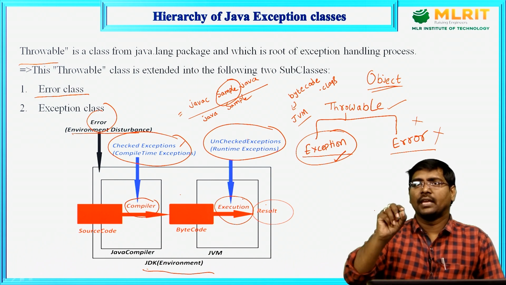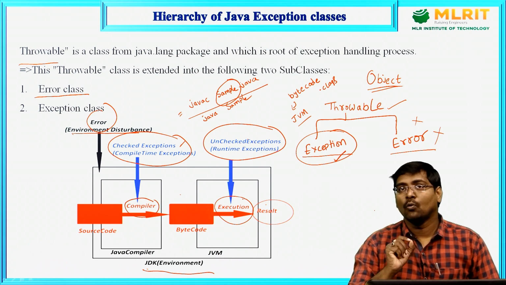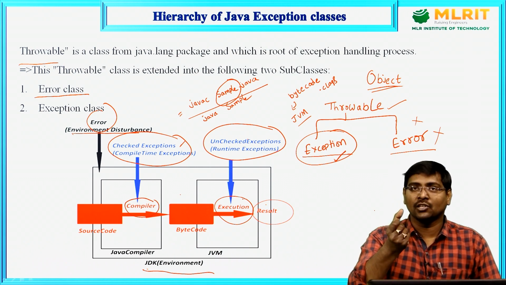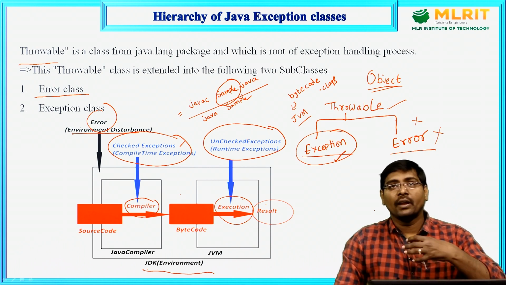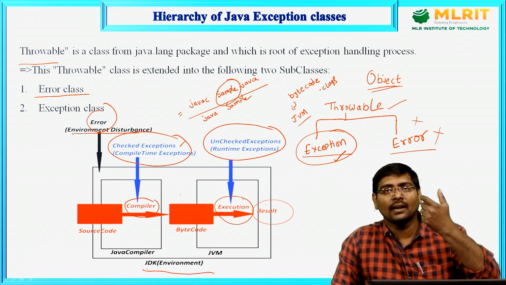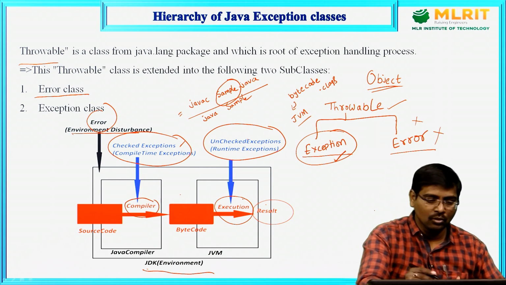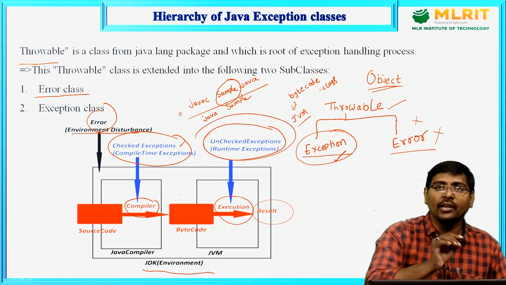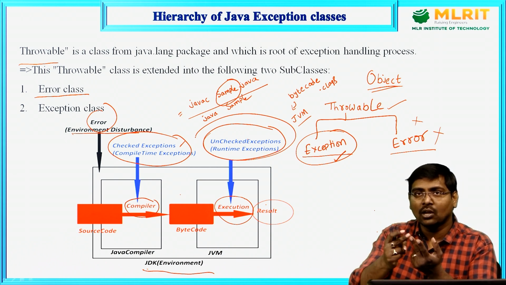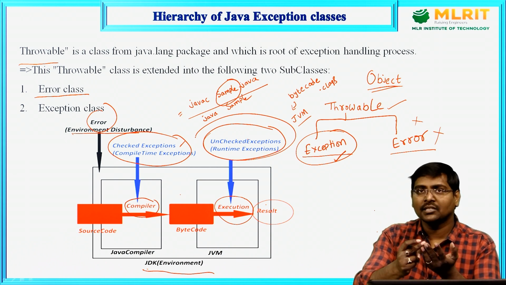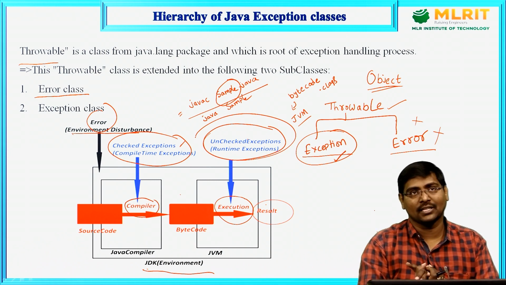Suppose I give A equal to 10, B equal to 0, what happens? Infinite. That is a problem. That is an exception. Where did that occur? Whenever I give the input at the time of execution, only then does that type of exception occur. So, those are called unchecked exceptions, like ArithmeticException, ArrayIndexOutOfBoundsException, NullPointerException, etc. These are different types of unchecked exceptions.